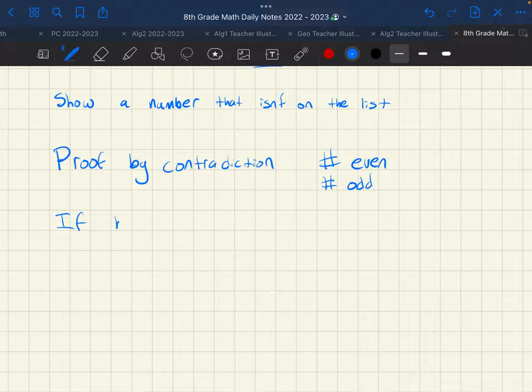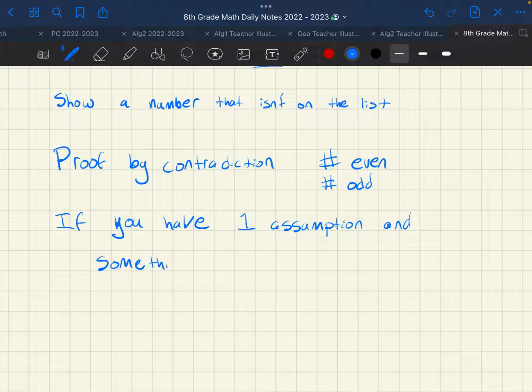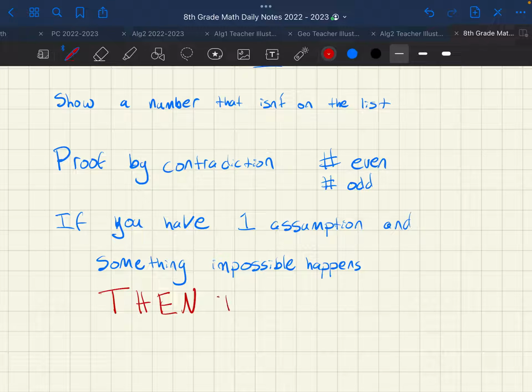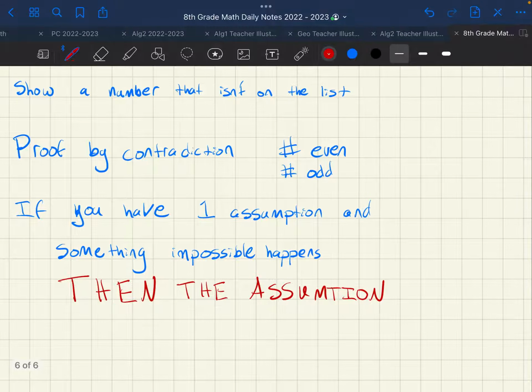If you have just one assumption and something literally impossible happens, that can only mean one thing, and this is in red, in all caps: then the assumption was wrong.